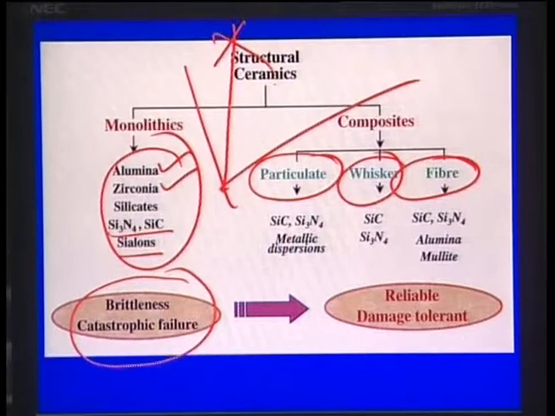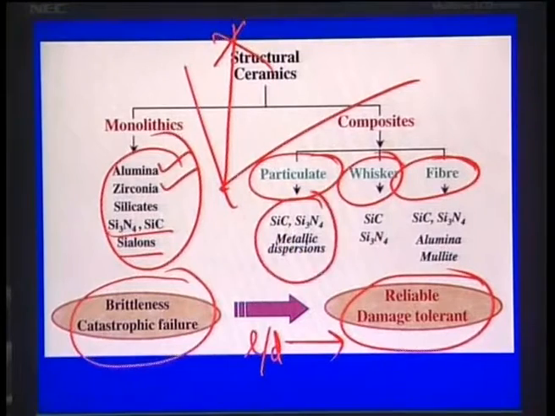For particulate, whisker and fiber composites, the L by D ratio increases this way. If you go from whiskers to fibers, your aspect ratio increases and you have more and more toughness. As you go from silicon carbide or metallic dispersion particulate reinforced, you can have silicon carbide whiskers in silicon nitride composites, and you can have silicon carbide fibers in silicon nitride composites.